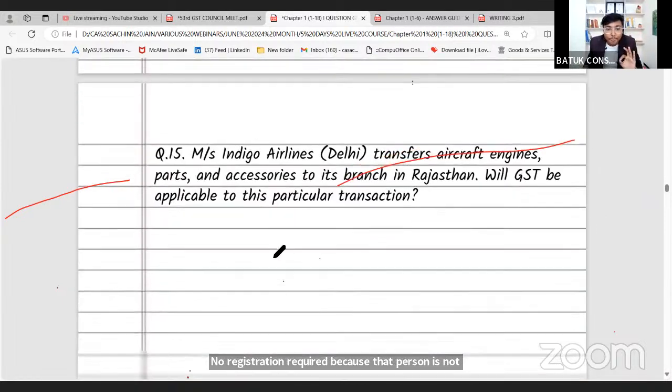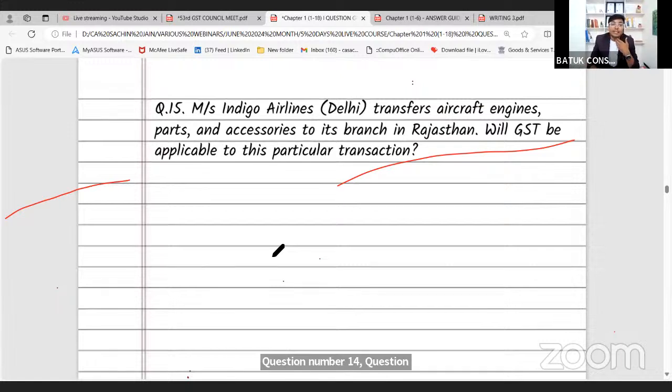Question number 14 done. Question number 15. Messrs. Indigo Airlines transfer aircraft engine part and accessories to its branch in Rajasthan. Will GST be applicable? So from Delhi to Rajasthan, someone is transferring goods. In that case, the same will be treated as distinct person. So GST will be applicable because we have already discussed, if there is the same PAN number, different GSTN, in that case the same will be treated as distinct person, and whenever there is a concept of distinct person, GST will be applicable. So for this particular question number 15, GST will be applicable.